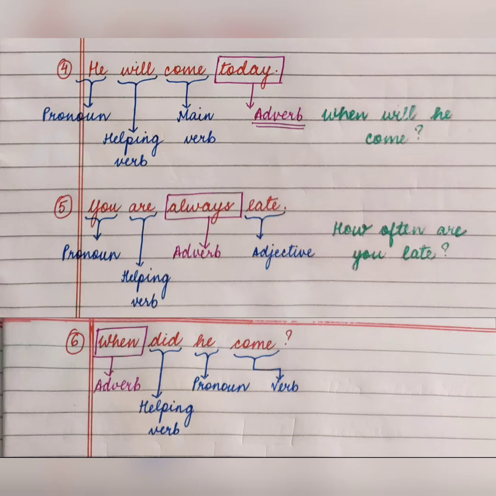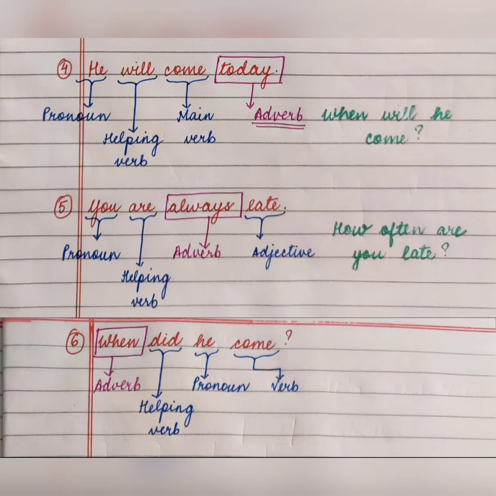The first example is he will come today. So which part of speech is the first word? It is he, which is a pronoun. The next word is will. Will एक helping verb है. The third word is come. Come हमारा main verb है which shows the action. And the word today. What is today? ठीक है, today कौन से word को describe कर रहा है? Come को, ठीक है. When will he come? Today. So which word is today describing? The word come. So today is an adverb.